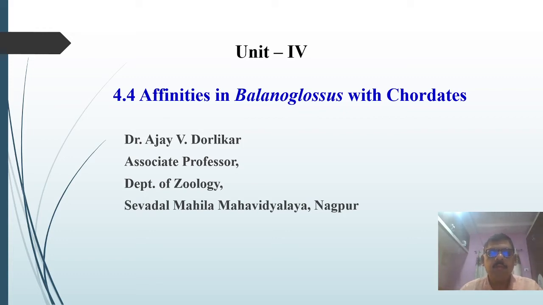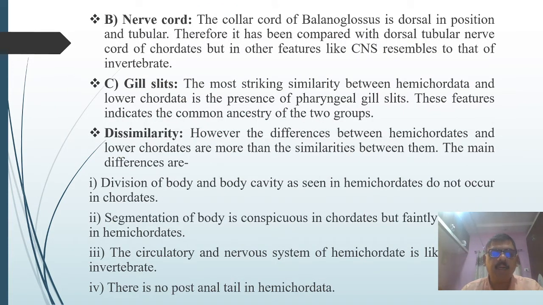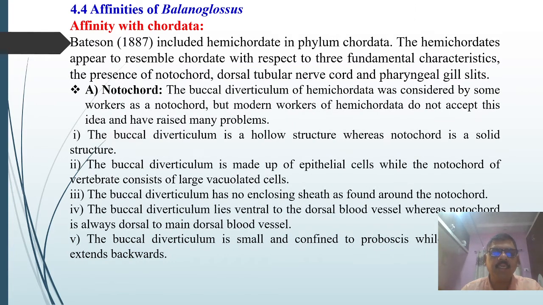Hello everyone. Today we'll discuss the affinities of Balanoglossus with the chordates. The chordates have three basic characteristics. What are they? Presence of notochord, presence of nerve cord, and gill slits at any stage of the development. So, when we are discussing the affinities of Balanoglossus with Chordata, we have to discuss all these three characters and their resemblance in the worm, that is Balanoglossus.